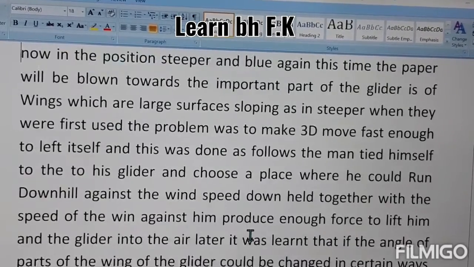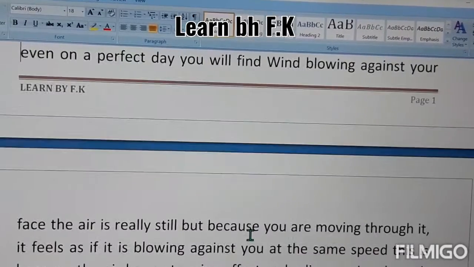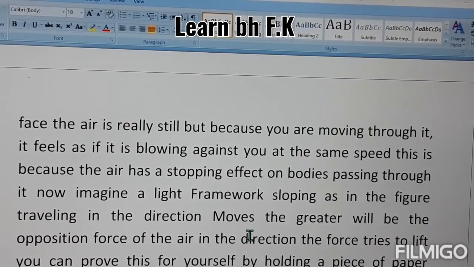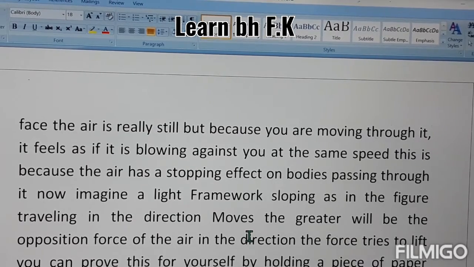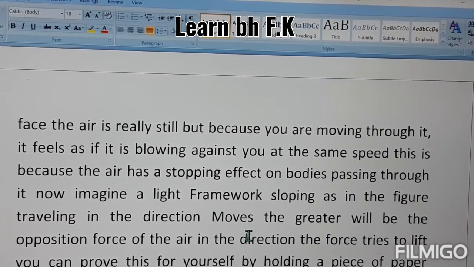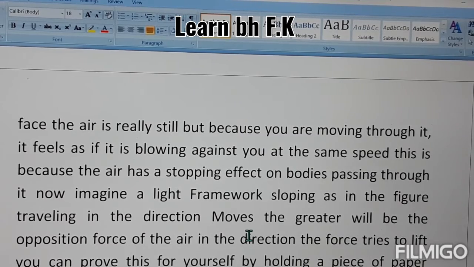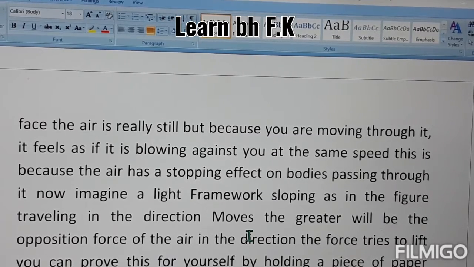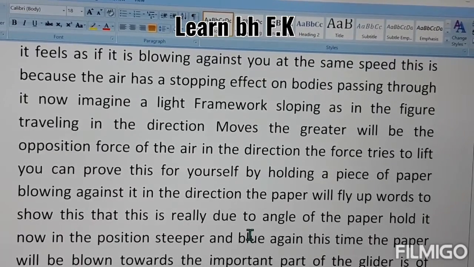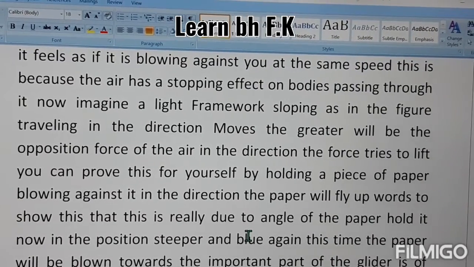So in this second page, you can check it first of all. The air is really still, but because you are moving through it, the greater the force of opposition in the air in the direction of a steeper position. If you are holding something in a steeper position, you will feel more force from that, and it shows that this is really due to the angle.